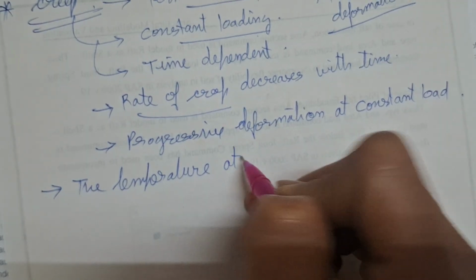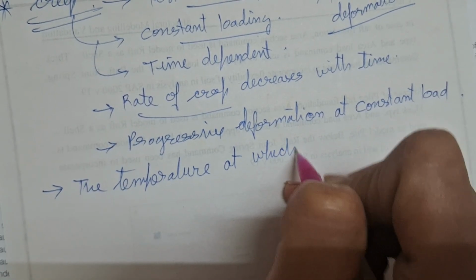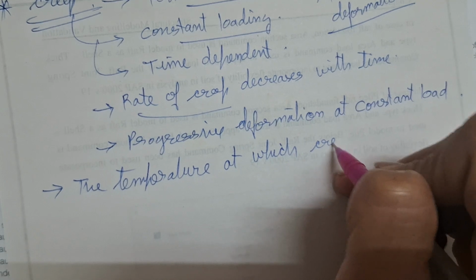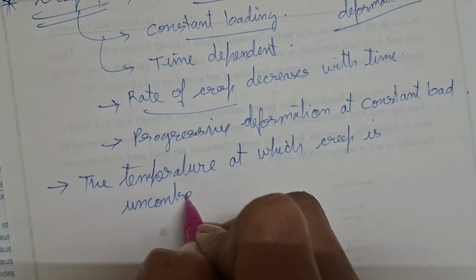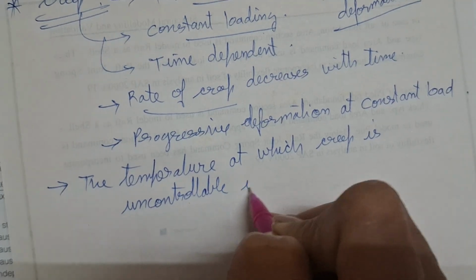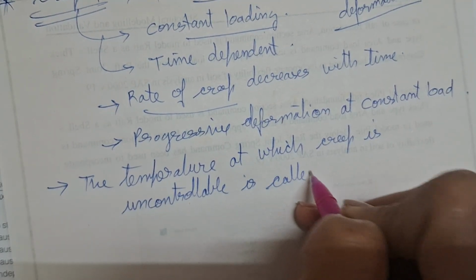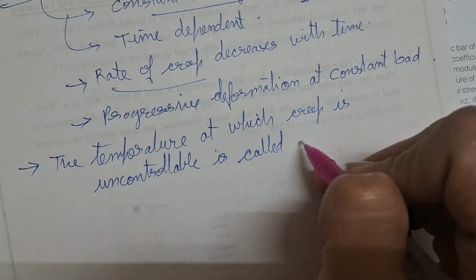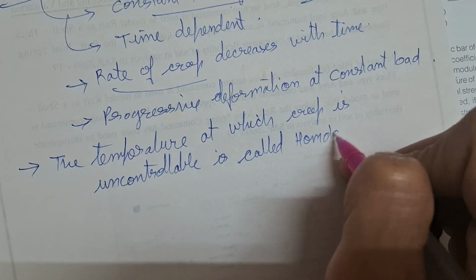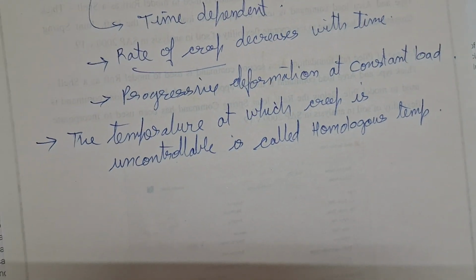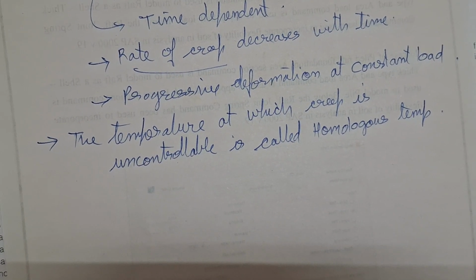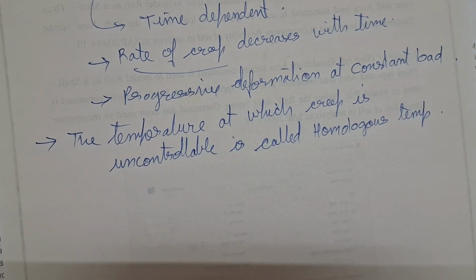Now one more thing, the temperature at which creep is uncontrollable is called homologous temperature. Okay, so many times they are asking homologous temperature, so that is the temperature at which creep is uncontrollable, that is called homologous temperature.